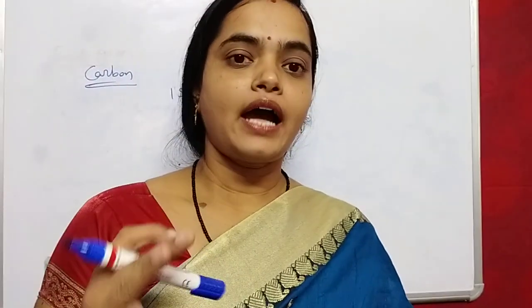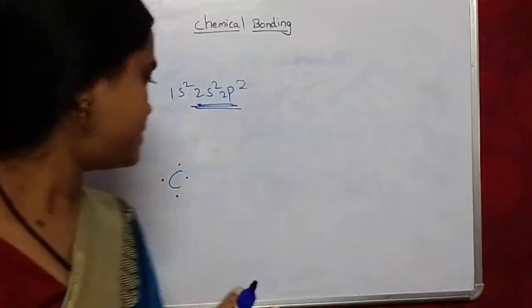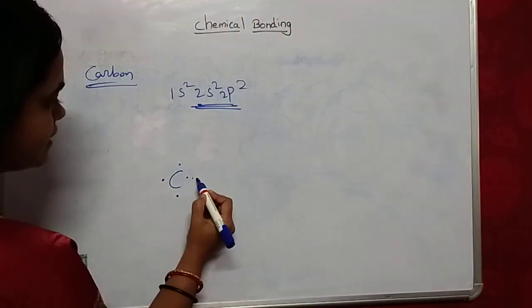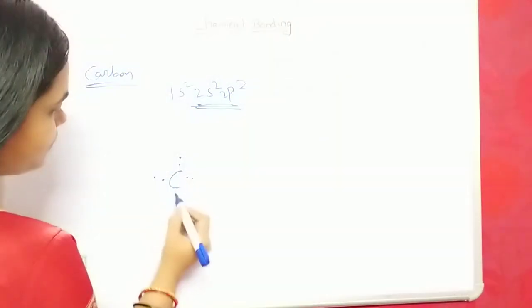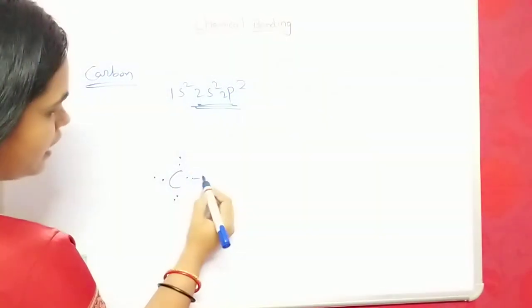Carbon needs another 4 electrons to obtain the octet rule. What happens in carbon? Carbon cannot give away 4 electrons, because giving 4 electrons is very difficult. Carbon also cannot take 4 electrons completely. So what does it do? It shares 4 electrons with another 4 atoms. Let's see by taking the example of hydrogen: it shares 4 electrons with hydrogen.